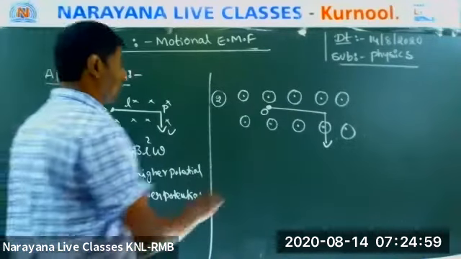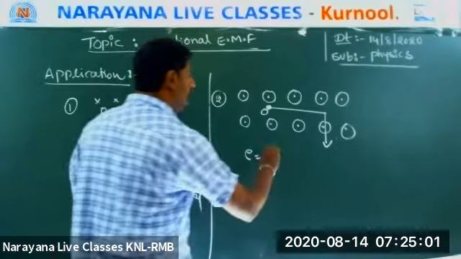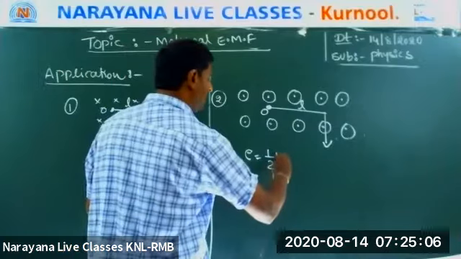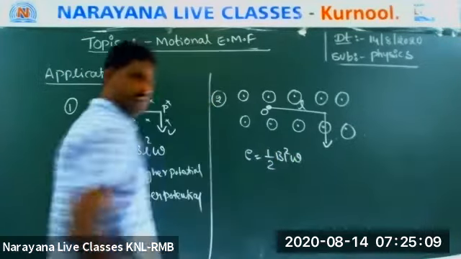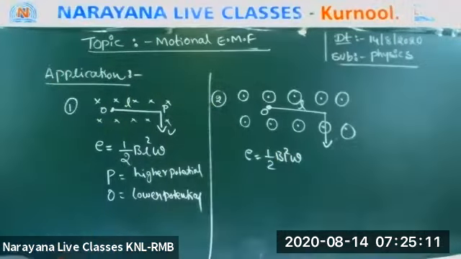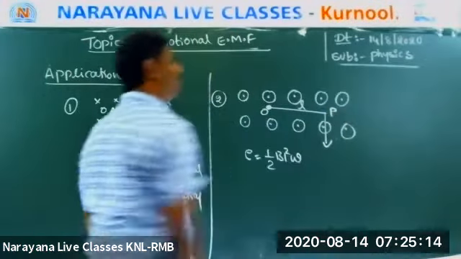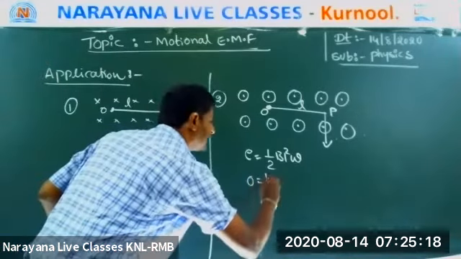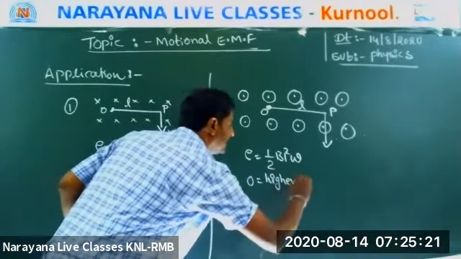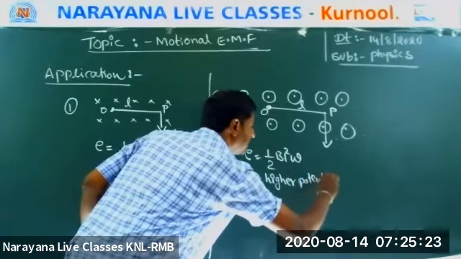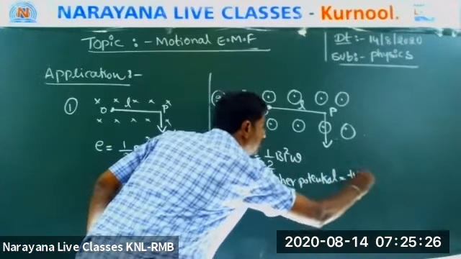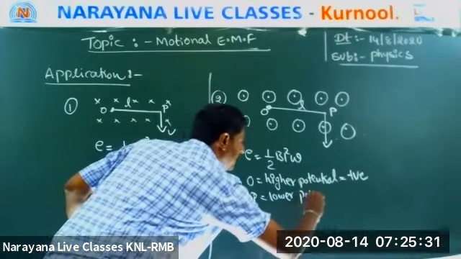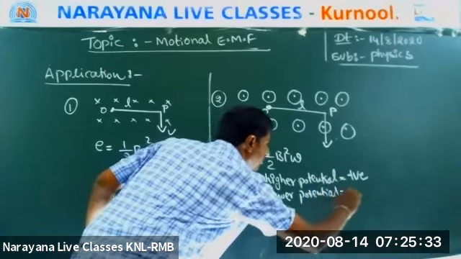What is the EMF? E is equal to half, length is L, half B L square omega. Now, who is higher potential? Who is lower potential? O is higher potential, yes or no? I will explain. Higher potential is positive. P is lower potential, which means negative.